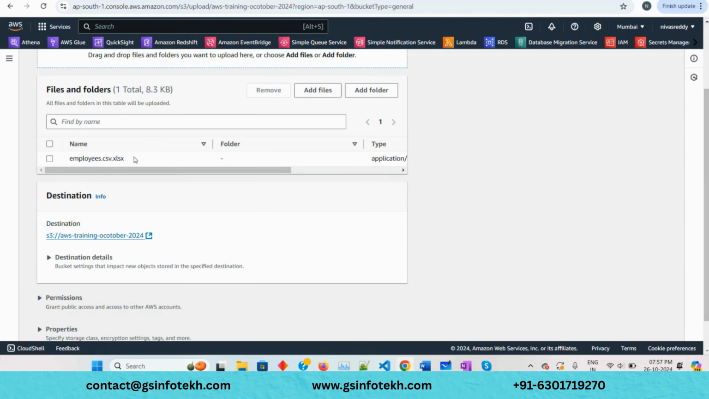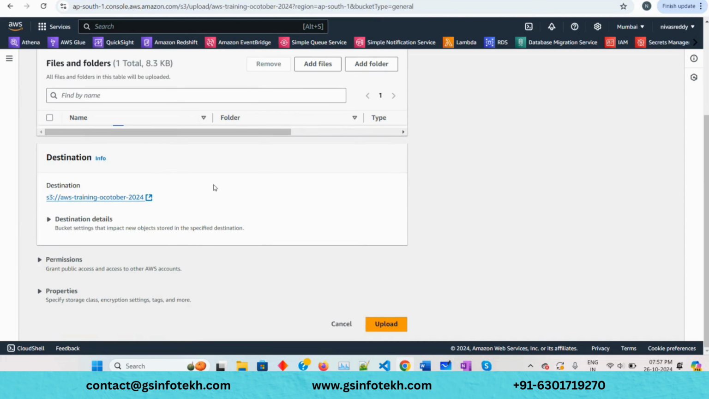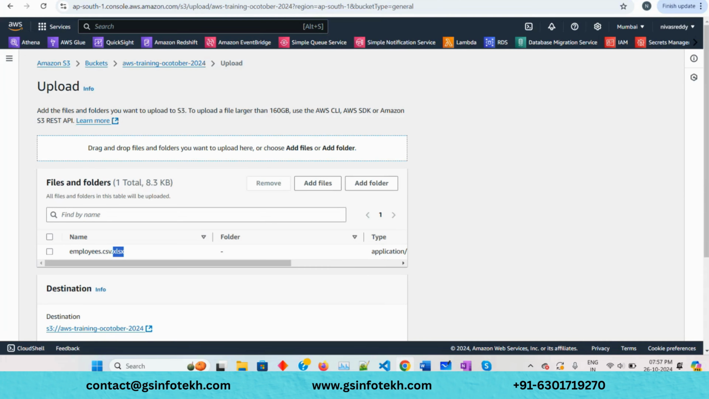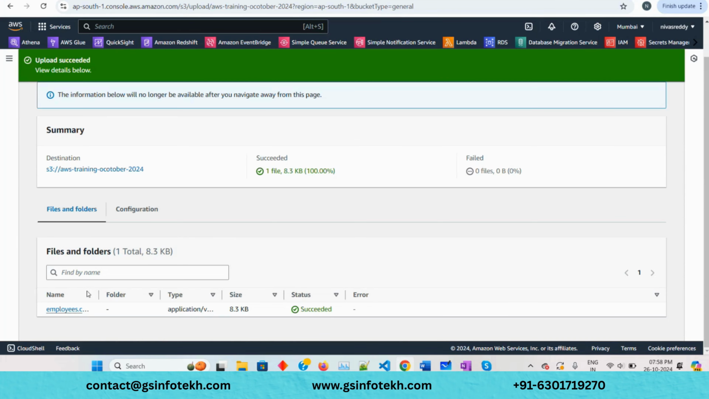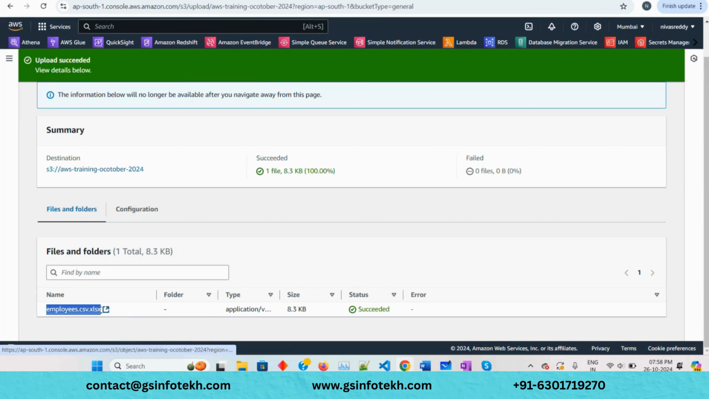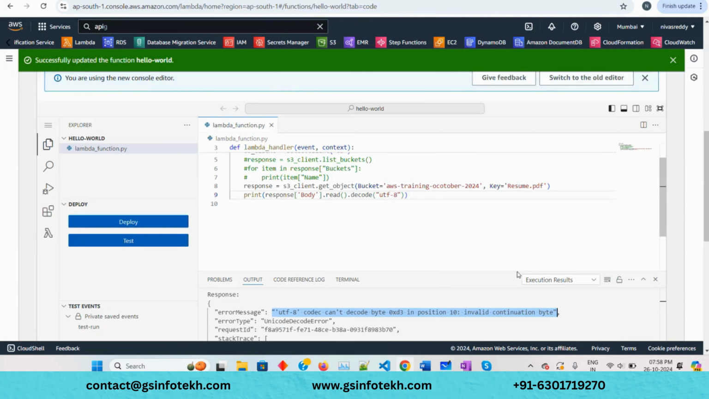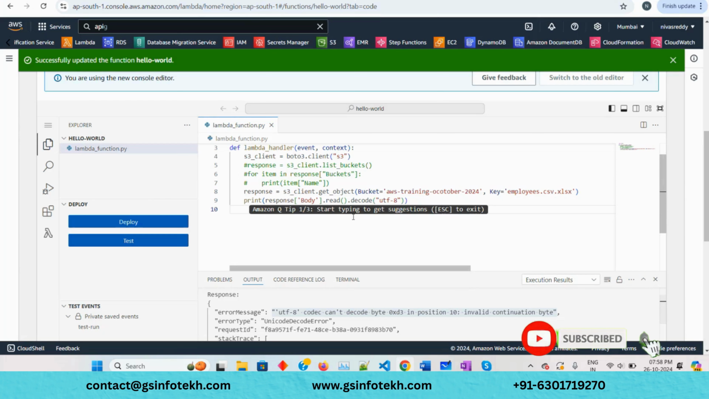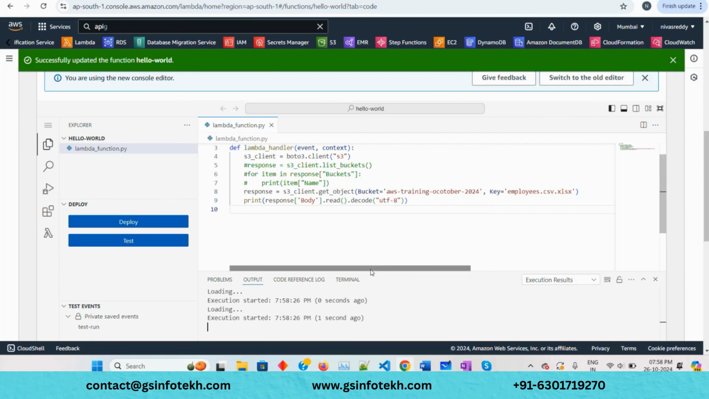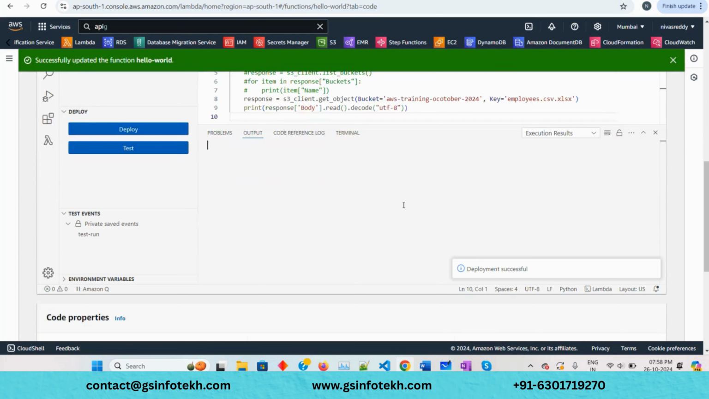Since that was open in our system. Oh man, this is still an Excel CSV. Let's see if this causes an error. What was the key name? The key name is employee CSV XLSX, right? Yes. So I'll just add it in my key instead of resume.pdf. Now this is fine, and I'll quickly deploy and test. Let's hope there will be no error.